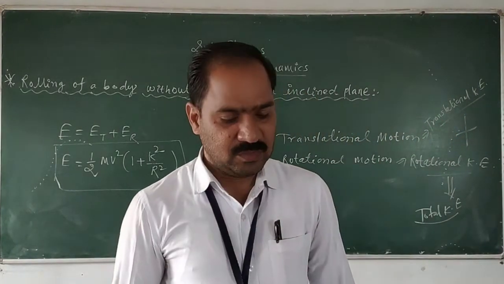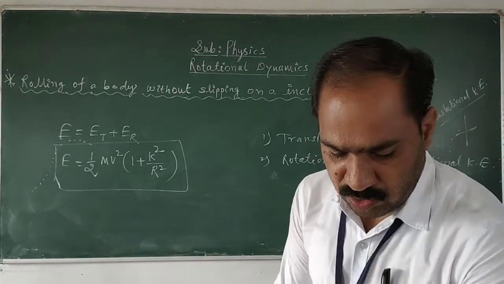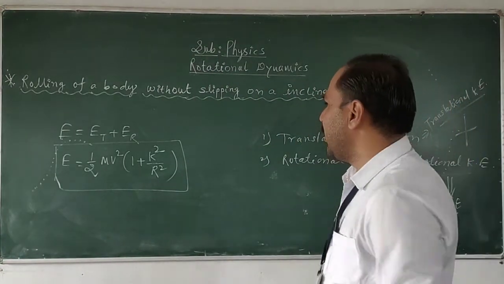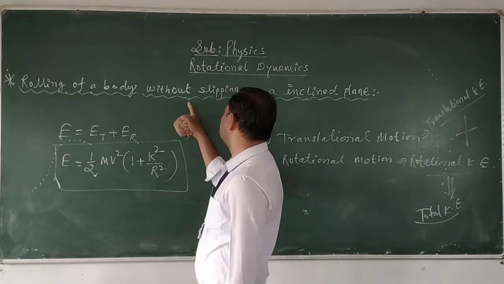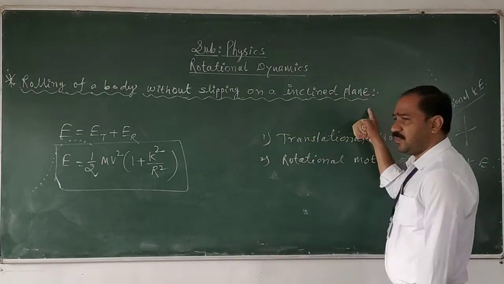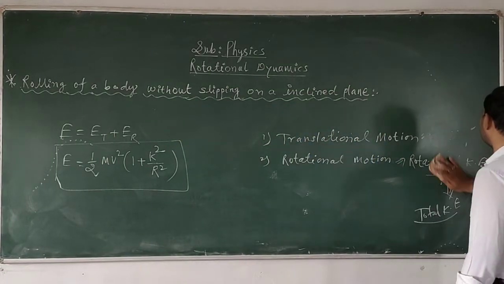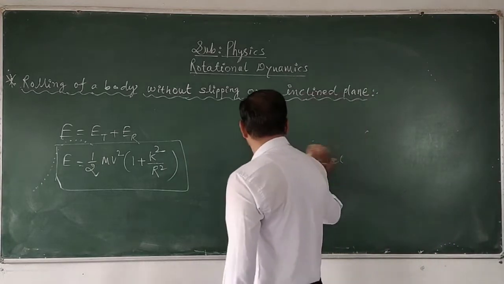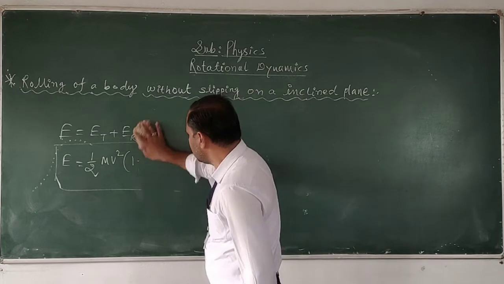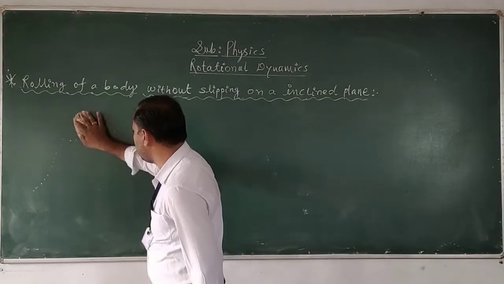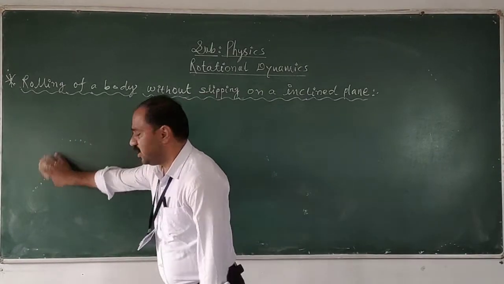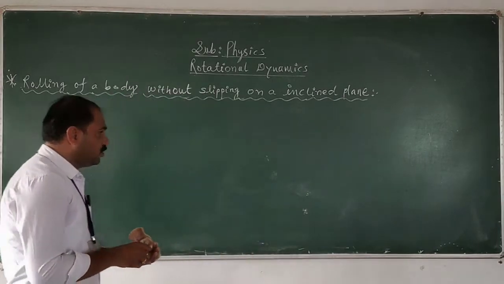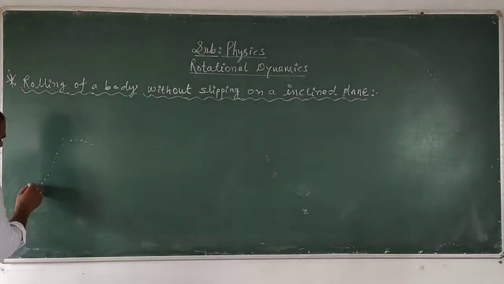In order to determine the expression for the rolling of the body without slipping on an inclined plane, we have to consider a body of mass m which rolls down without slipping on the inclined plane surface. So here, this is the horizontal surface.